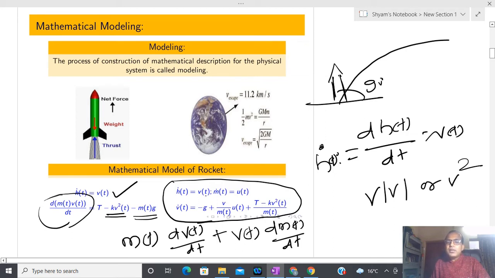Now what we have seen here is obviously not a first order model. This particular system is represented by a third order model. So could you please guess whether this model is linear or non-linear? Anyone? Antara, h dot equal to v(t), v dot equal to this, m dot equal to u(t). So is this a linear model or a non-linear model?